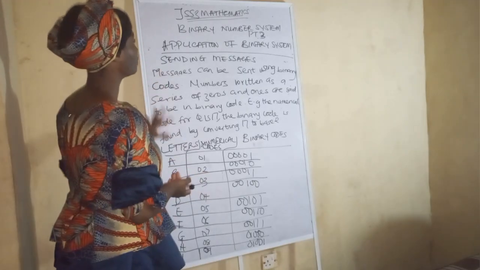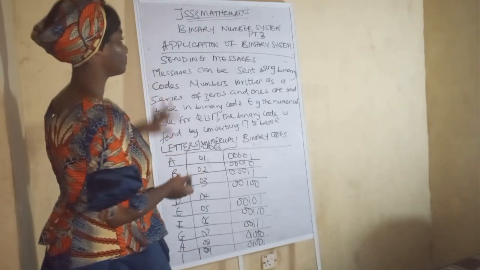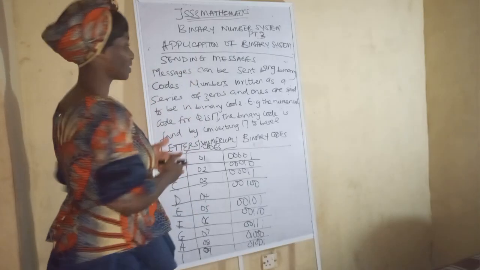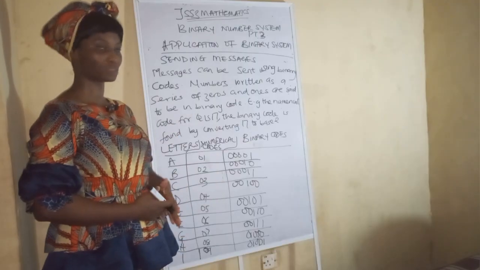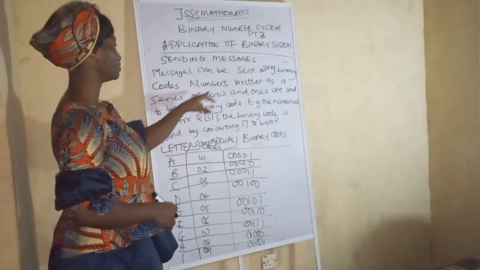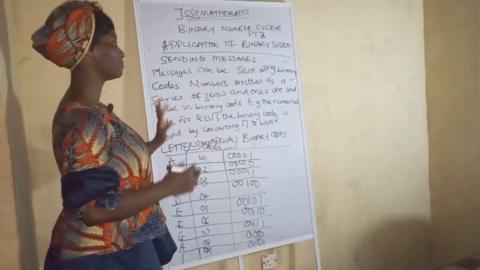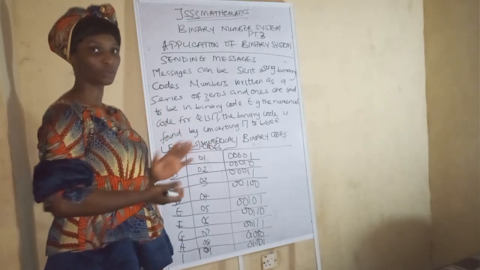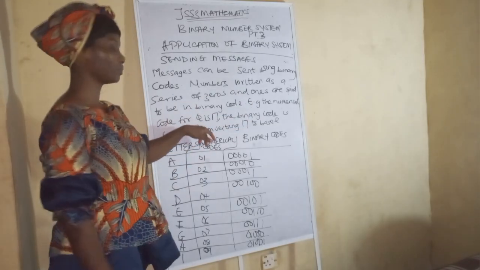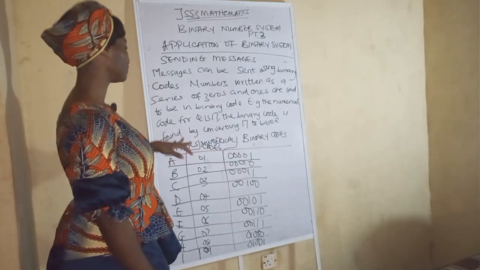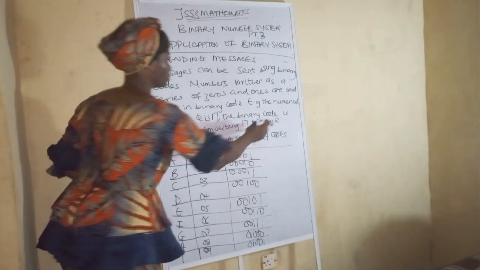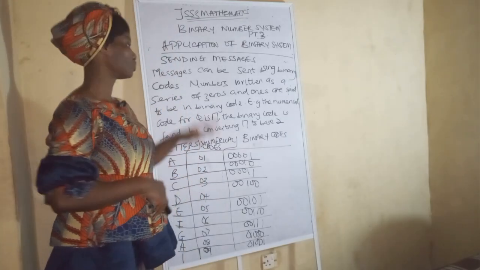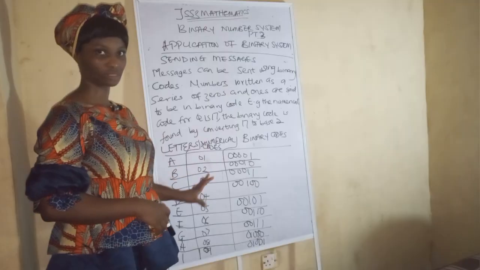Okay, so this is the continuation of the application of the binary system. So talk about sending messages now. Messages can be sent using binary codes, so you can send messages to someone using binary codes. Numbers written as a series of zeros and ones are said to be in binary code. 1 and 0, they are binary numbers, you understand? So you can write these 1s and 0s as binary codes. For example, the numerical code for Q is 17. This binary code is found by converting 17 to base 2. You get it now? When you convert 17 to base 2, like 17 divided by 2, whatever you get is the binary code for 17, for the Q.